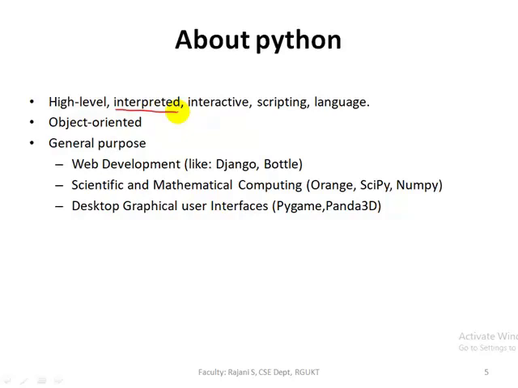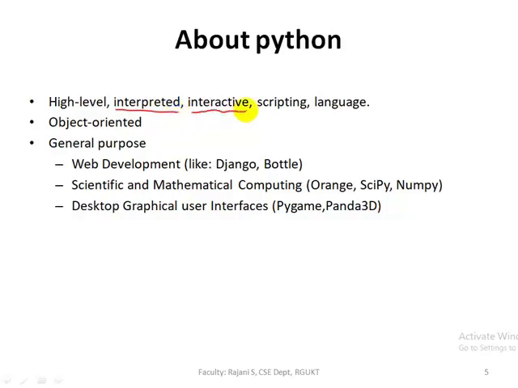So here the difference between interpreter and compiler is that a compiler is used to convert the entire code at a time from high level language to low level language, but an interpreter converts line by line. That is the difference. And debugging is easy with an interpreter, debugging is not that easy with a compiler, because all the errors will come at a time. So here interpreted language means your source code is converted into machine language, but only one instruction at a time.